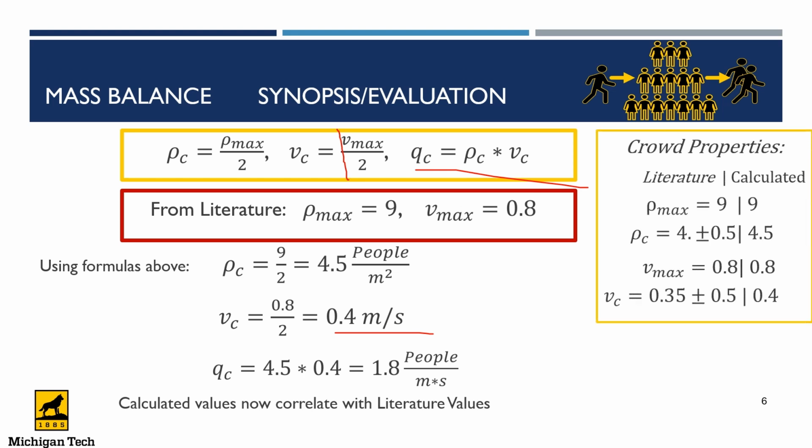Comparing from the rate ratio, we got 4.5 as the critical density. From the rate ratio, we got 4 plus or minus 0.5, which is like having a range of 3.5 to 4.5. And they also got a critical velocity of 0.35 plus or minus 0.5, and we got 0.4. So it correlates with what they have in the rate ratio.